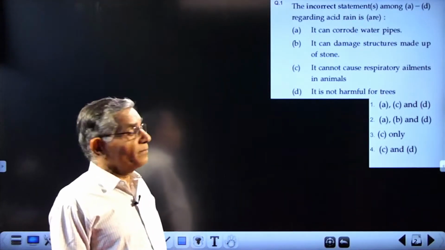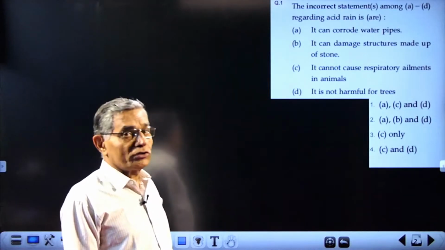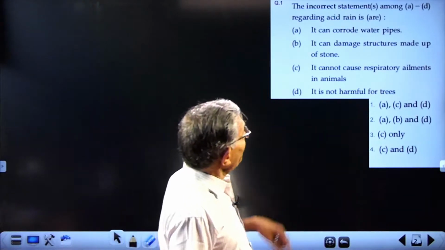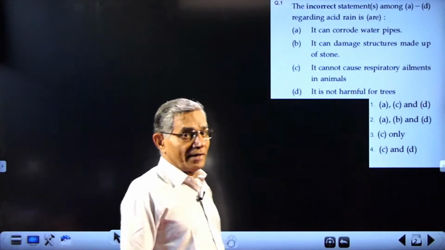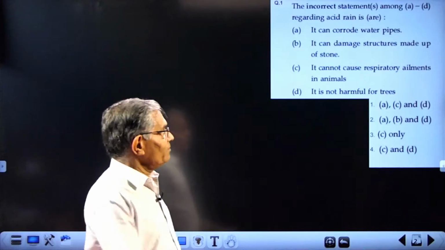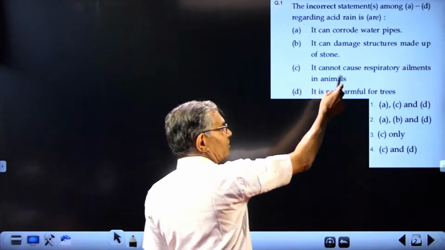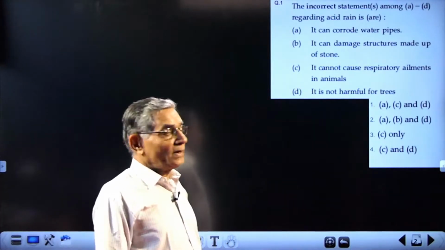It's a question from environmental chemistry, pollution part. The incorrect statement among A to D regarding acid rain. Actually, they have changed it to "cannot". That is what is wrong. Actually, all these are effects produced by acid rain.